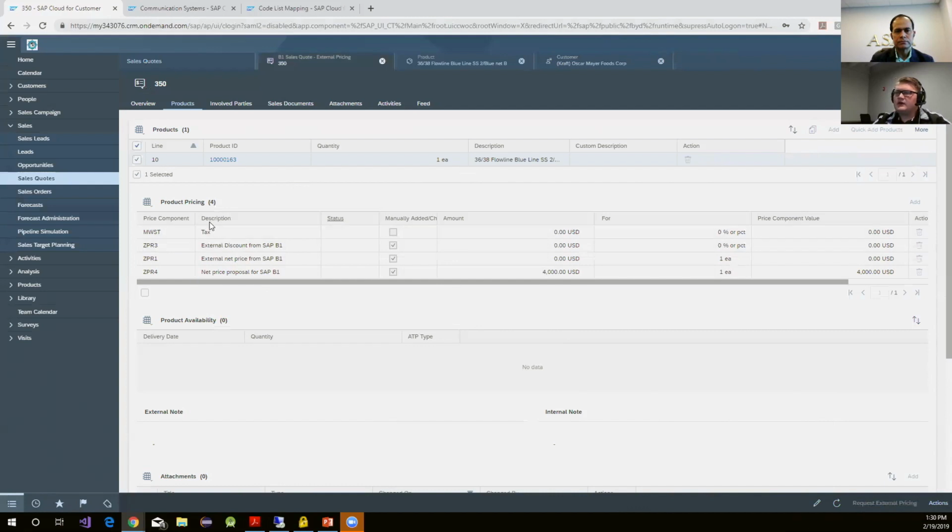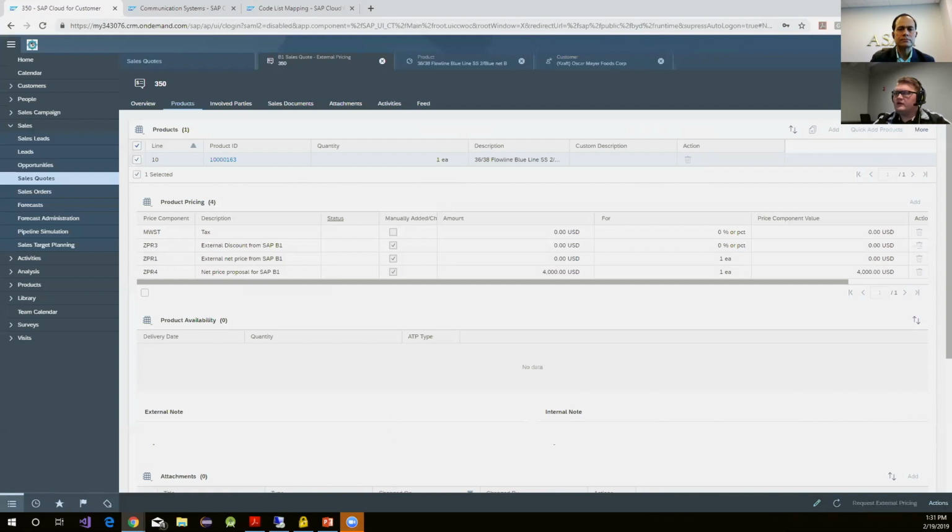These different pricing procedures can be altered in your business system. So if I only wanted to pull in tax, and did not want to pull in any of these discounts or this net price, I could pull in just two of these, or just one of these if I desired. In this instance, we pulled in what the client expected, so it's 4,000.